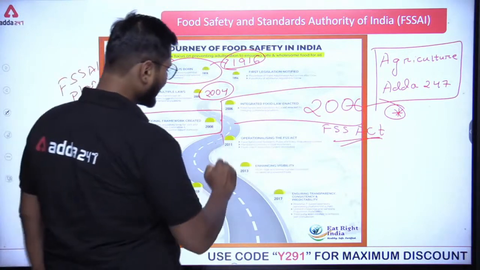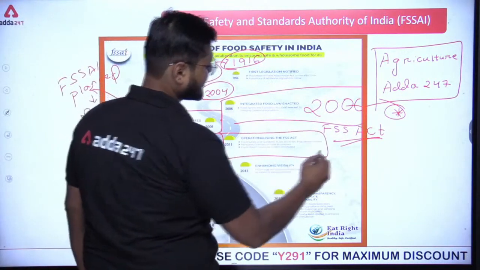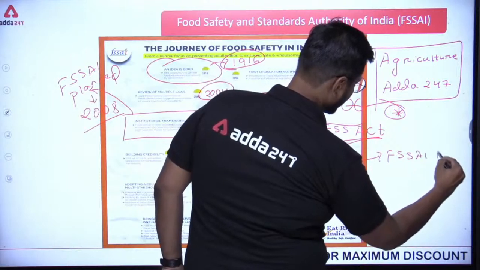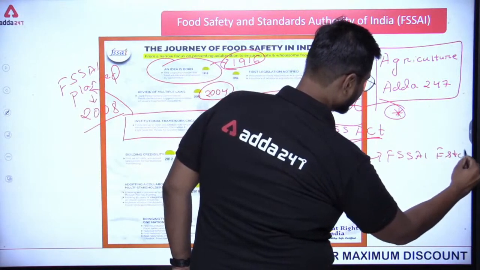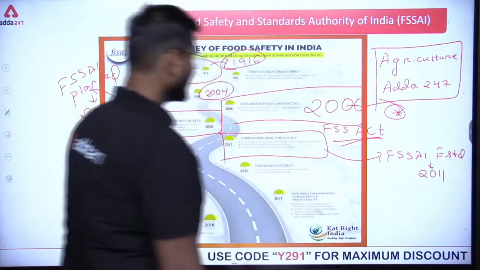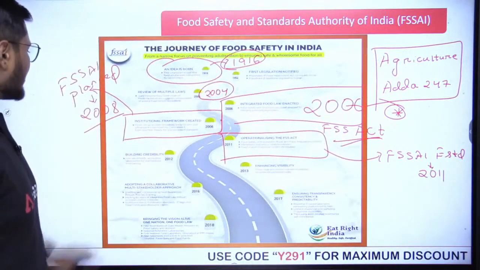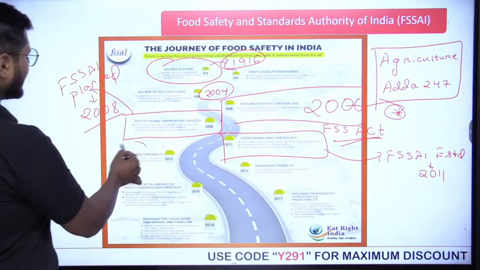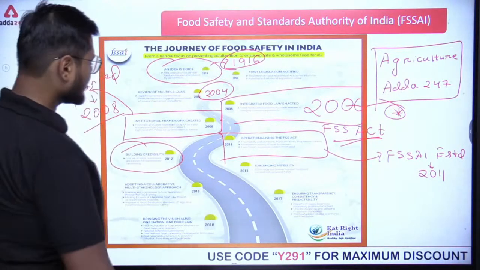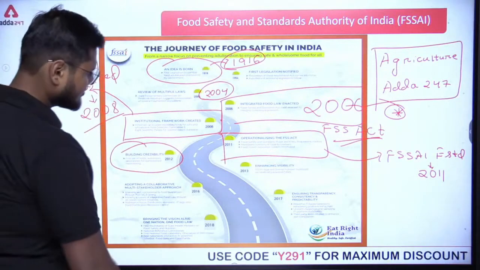Then finally in 2011 FSSAI was established. FSSAI established. When? 2011. Clear, guys? Then after that, 2012, the first set of NABL accredited laboratories for food testing.